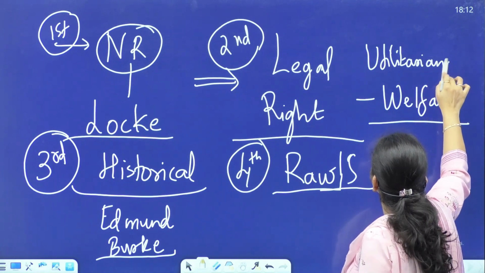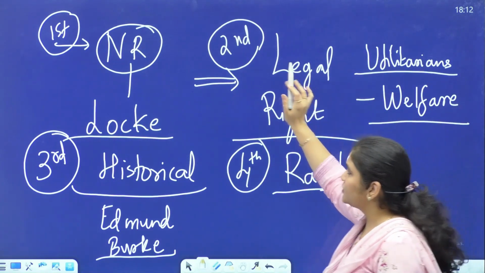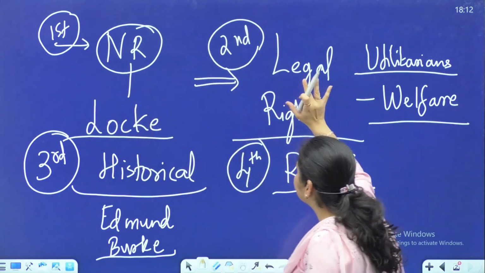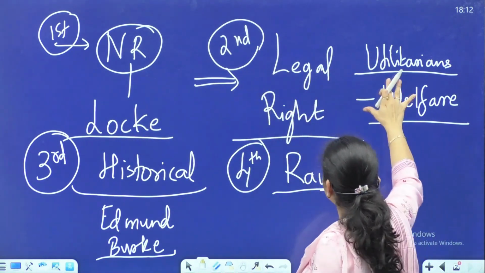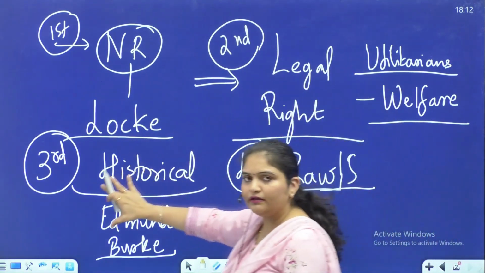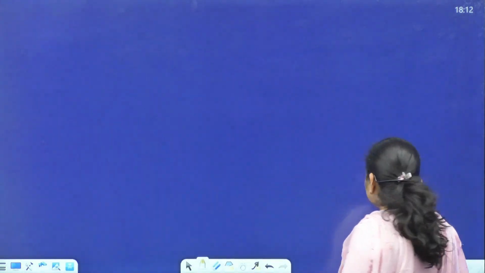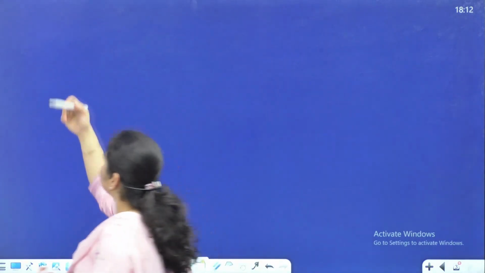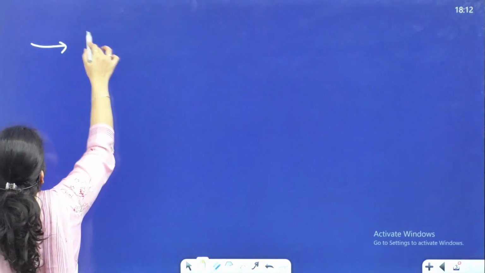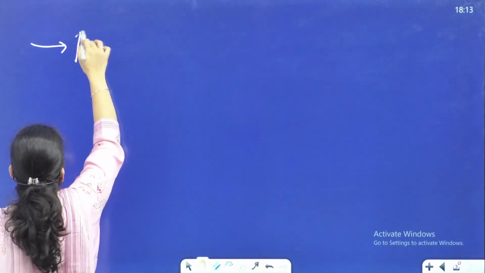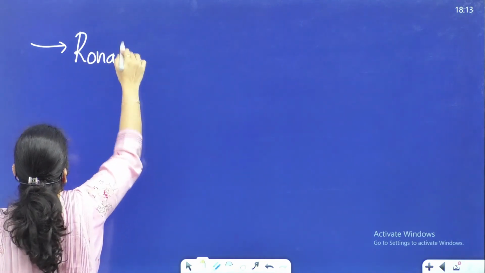Is it understood? Clear? So we first talk of the natural right tradition, the legal right tradition, Bentham, what is their basis? Then the historical theory of rights, okay? Then what is Rawls' idea? Then you talk of what Ronald Dworkin says about rights.